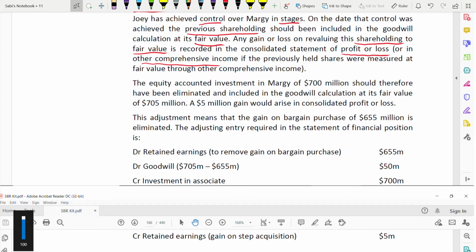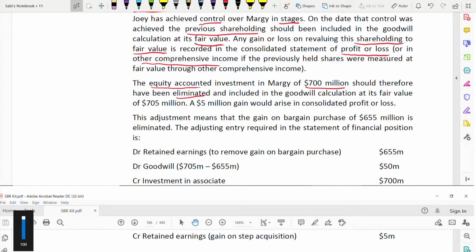The equity accounted investment of 700 million should therefore have been eliminated. It was equity accounted and the cost of the associate was 700 million. This should now be eliminated, because now you have become a subsidiary. Subsidiary means you are selling off the associate and buying a subsidiary, right? So this should be eliminated.